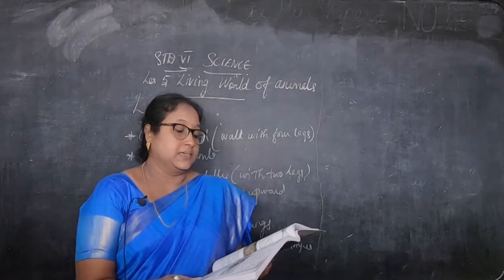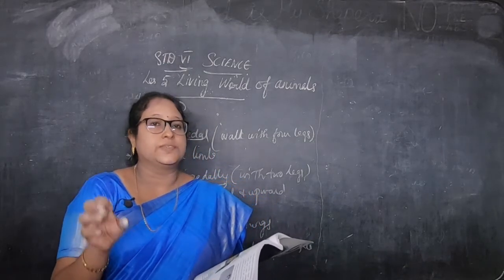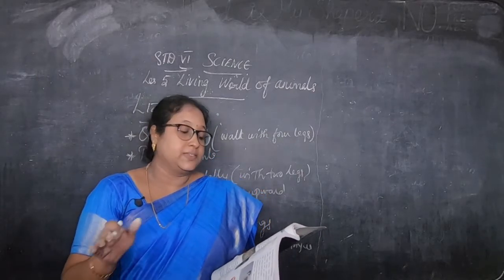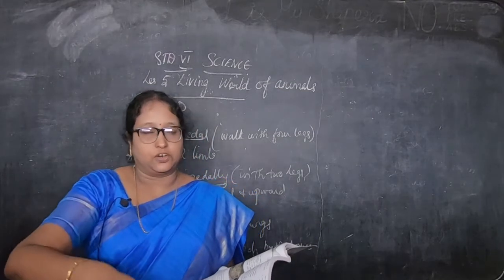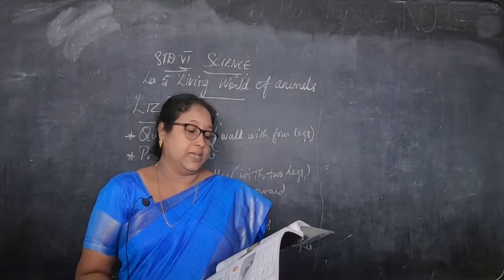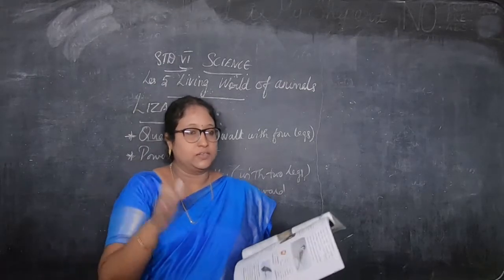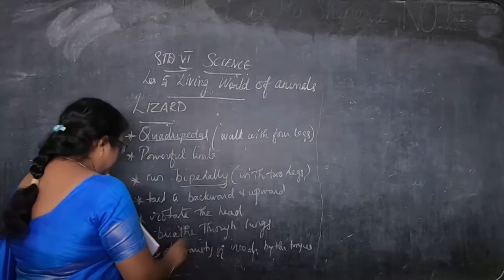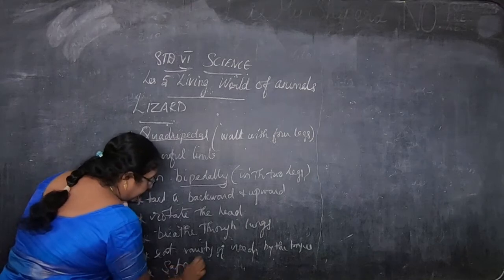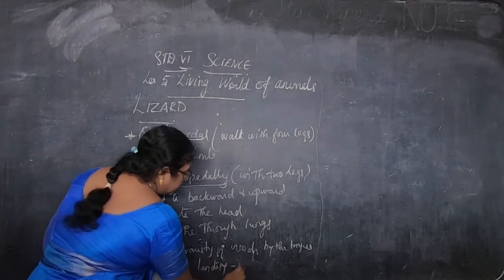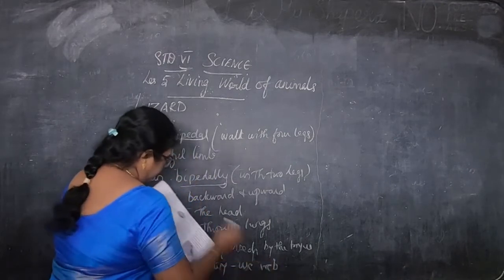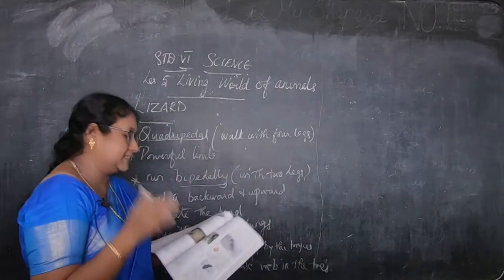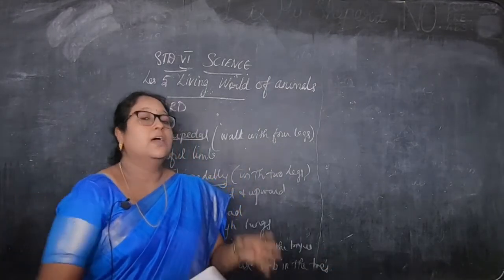Then some lizards, that is dinosaurs, so dinosaurs also come under the lizards, have web in the toes, and a few lizards are able to glide. Glide means move smoothly, or parachute the air and make safe landings. So for safe landing, what do they use? They use the web in the toes.